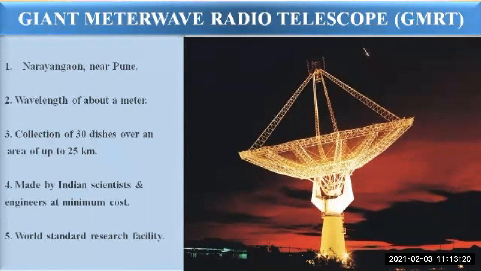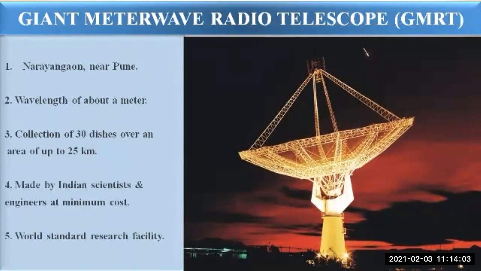Then, GMRT has been made by Indian scientists and engineers at a minimum cost. This is the special feature: it is made by Indian scientists and engineers at a very low cost. So it's a great achievement for all of us. It is a world standard research facility. Scientists study the solar system, solar winds, pulsars, supernova, interstellar hydrogen clouds, etc. with the help of the GMRT. Scientists from all over the world come to India to make use of this facility.